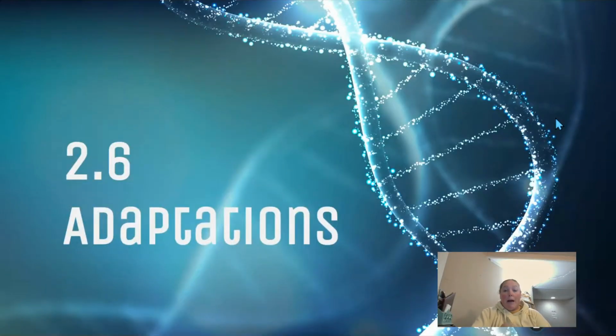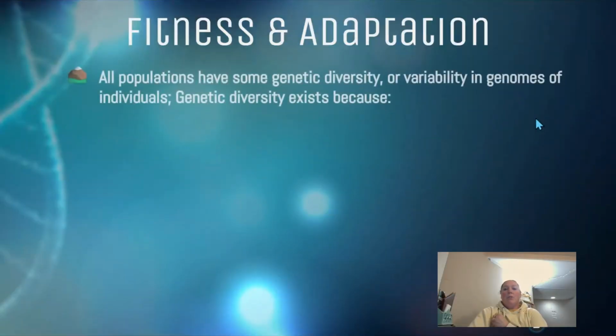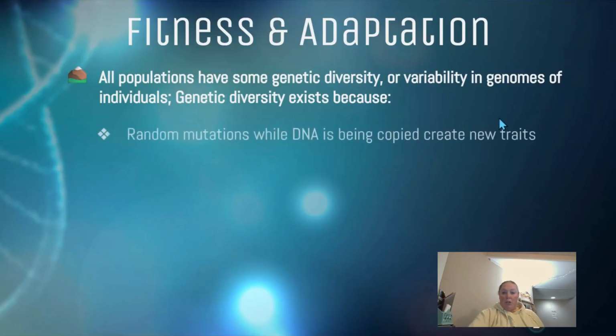The last thing we're going to talk about really fast is adaptations. Adaptations are things that happen to species after they've gone through some sort of environmental change. So all populations have genetic diversity. That genetic diversity allows them to change.